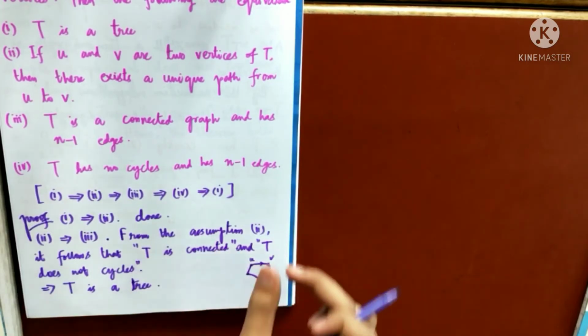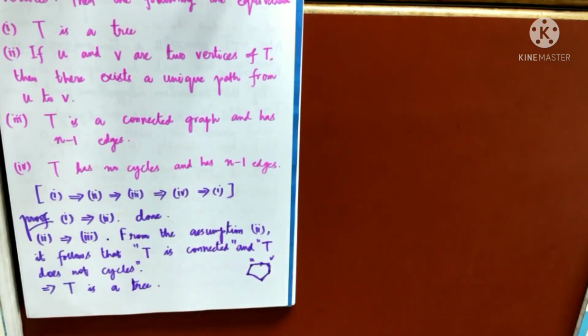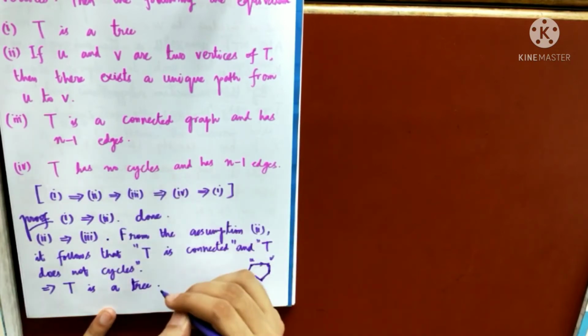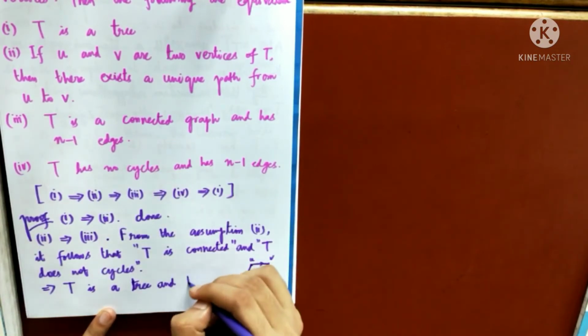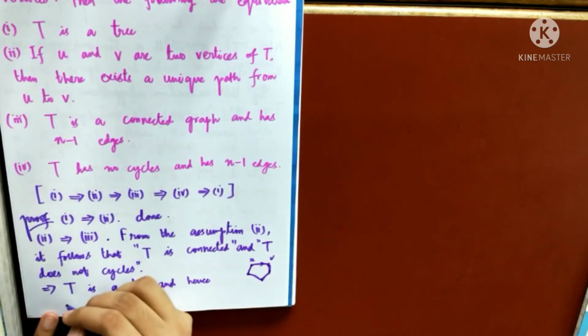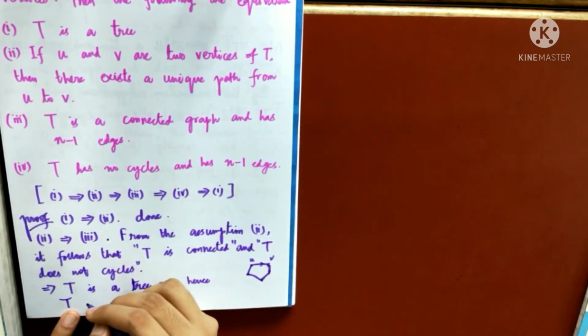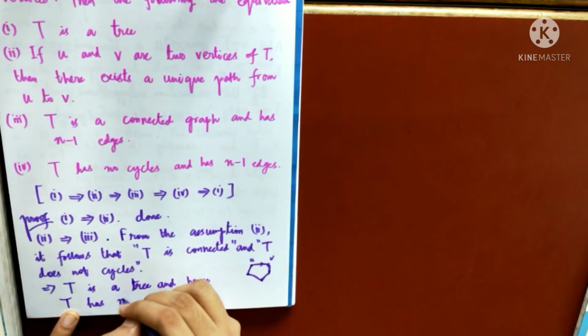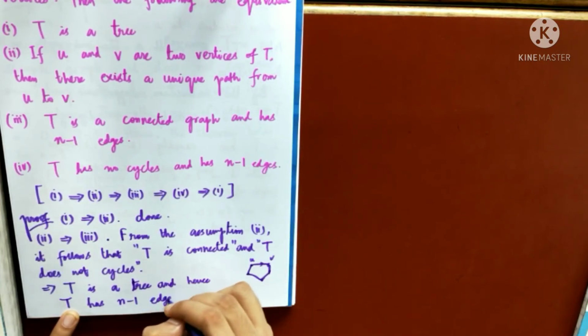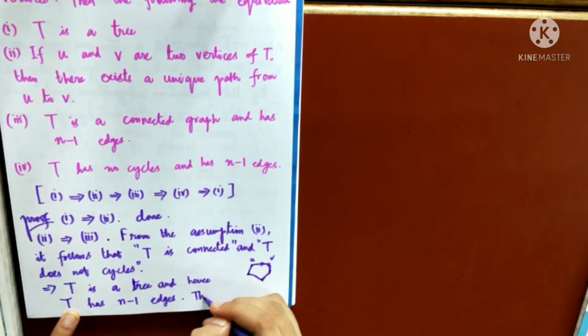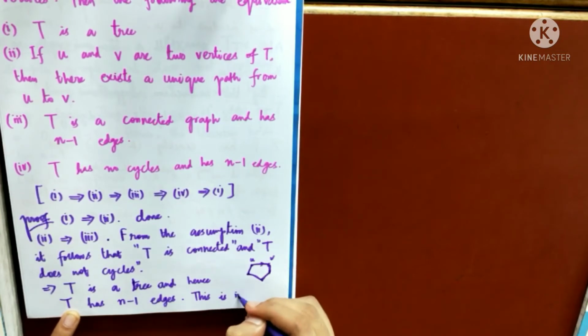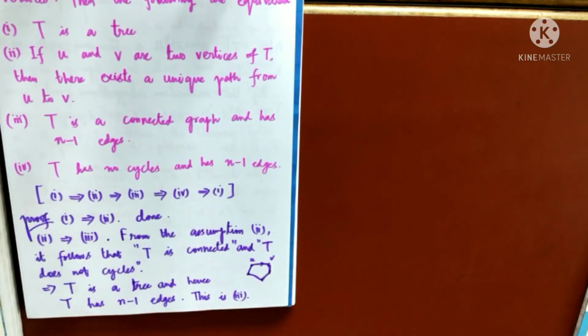Because that is the definition of a tree. T is connected and does not contain any cycle. Any connected acyclic graph is called a tree. That implies T is a tree, and by the theorem, T has n minus 1 edges, and this is 3. So we are done. Why?